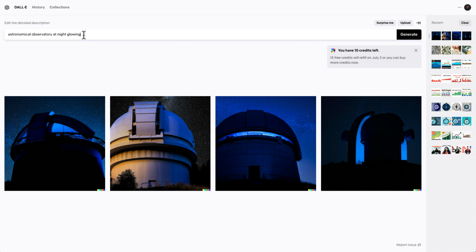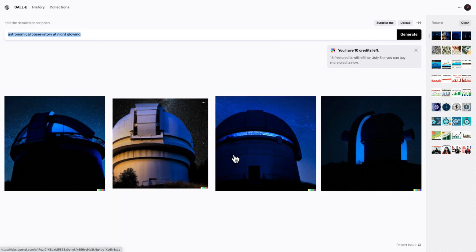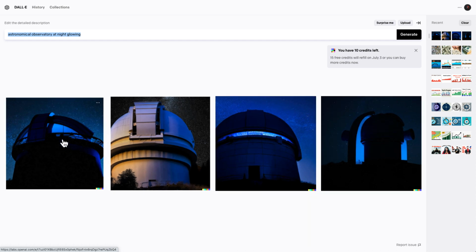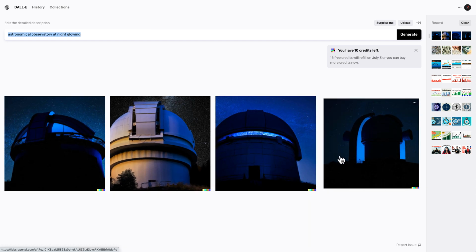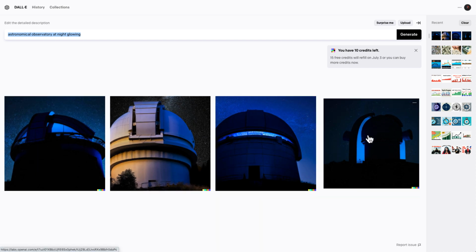Here you can see I did an astronomical observatory at night glowing, and I really like these. I think images like this, in this niche or in any niche really, are really going to pop and stand out, and that's what I want, that's what I need.